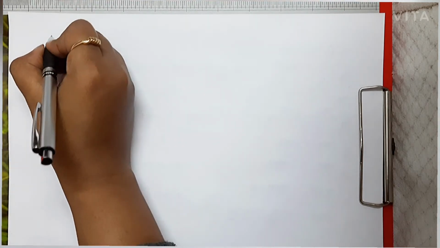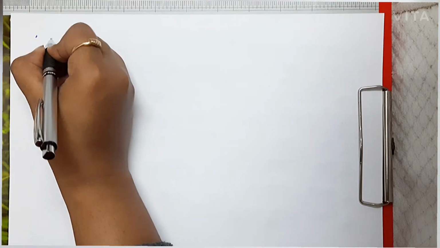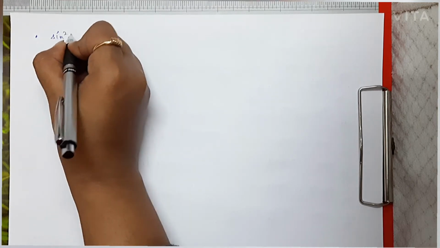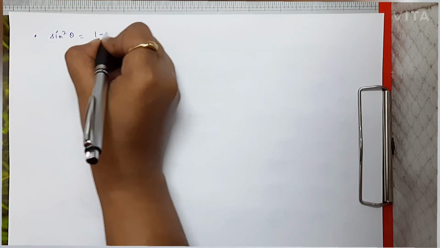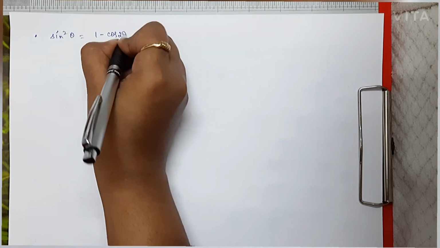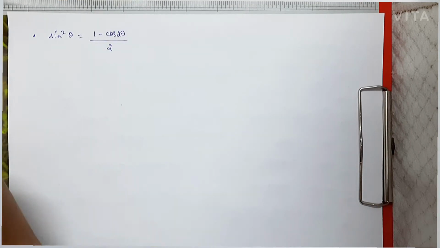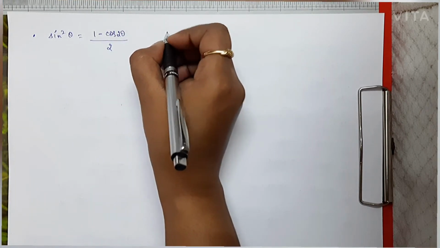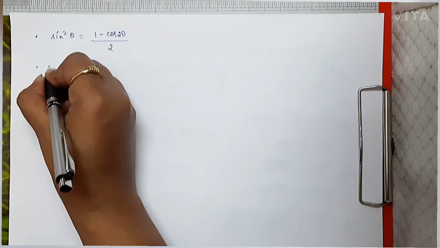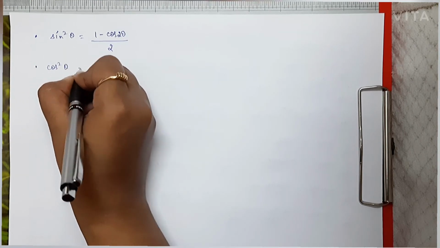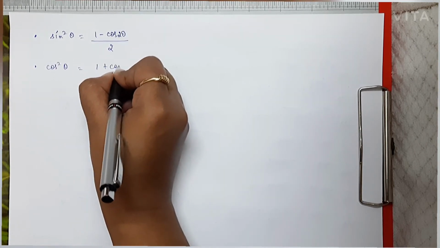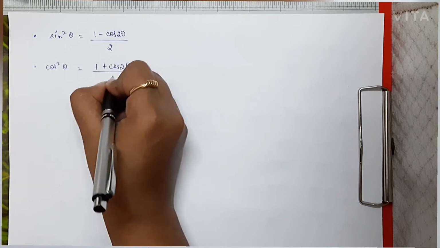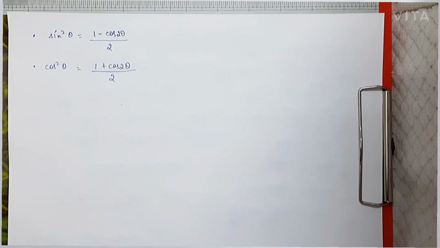Now there are two relations of trigonometry which we will be requiring. First relation is sine square theta equals 1 minus cos 2 theta divided by 2. And there is one more formula, that is cos square theta will be equal to 1 plus cos 2 theta divided by 2. These are the two formulas.